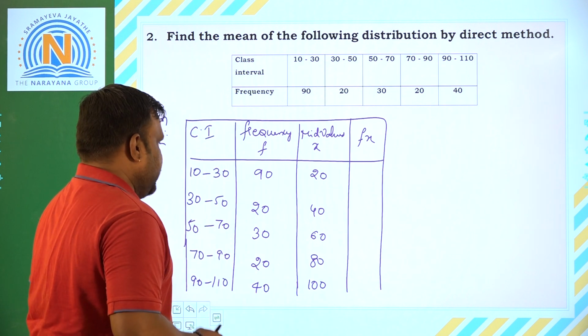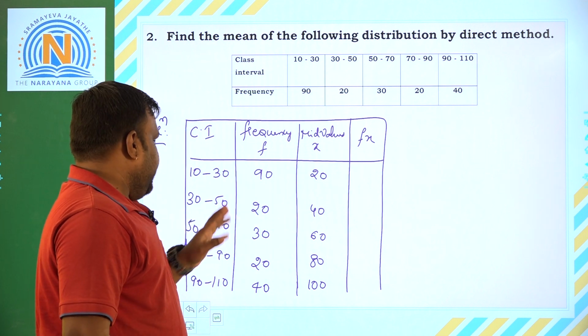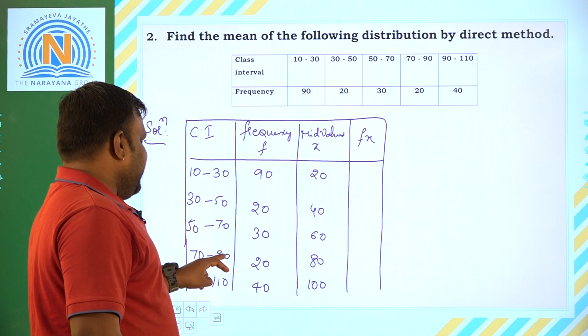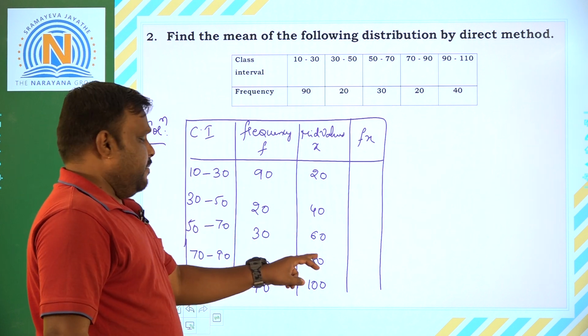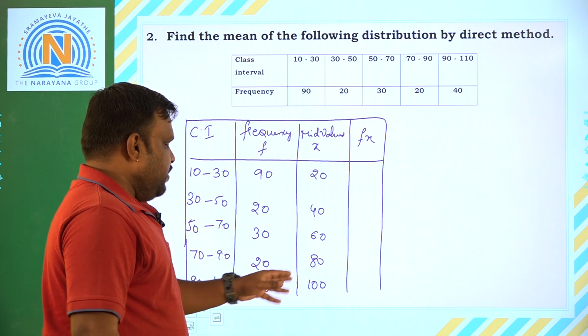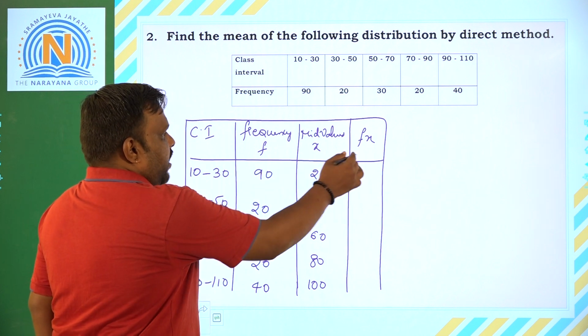If you have doubt, let us check this. 30 plus 50 is 80, 80 by 2, 40. 50 plus 70, 120, 120 by 2, 60. 70 plus 90, 160, 160 by 2, 80. 90 plus 110, 200, 200 by 2 is 100. So, this is how we got x, that is the class marks.